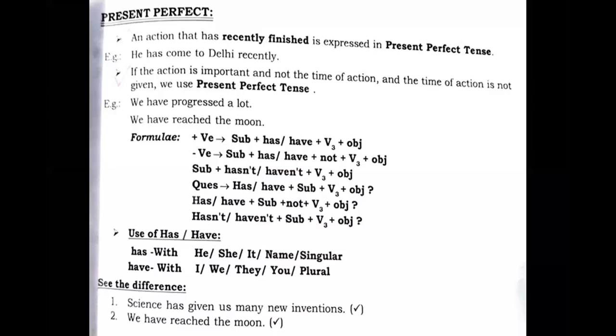Then let's see, has comes with the third person singular. We use it with he, she, it, a name, or any singular noun, right? And have with I, we, you, they, and plural nouns, right?